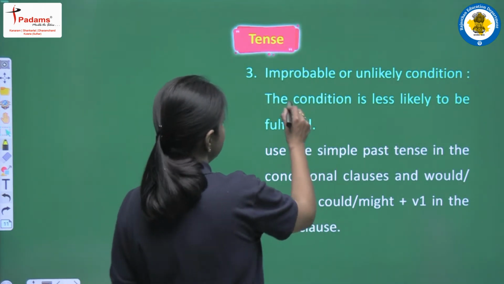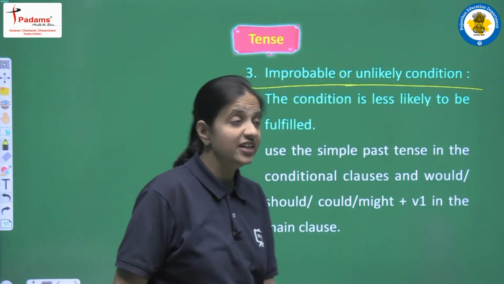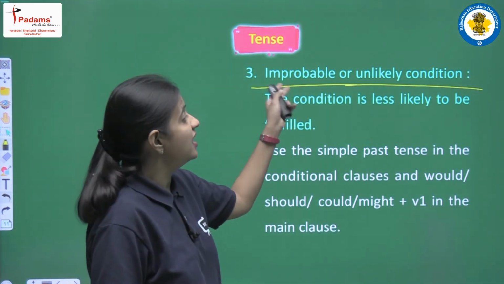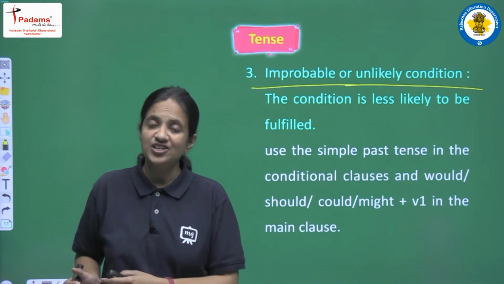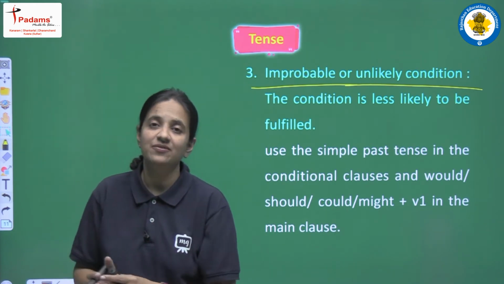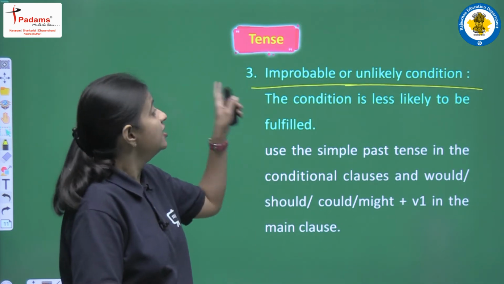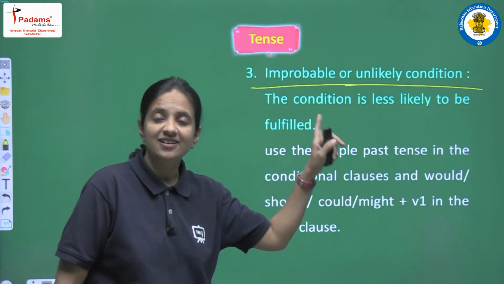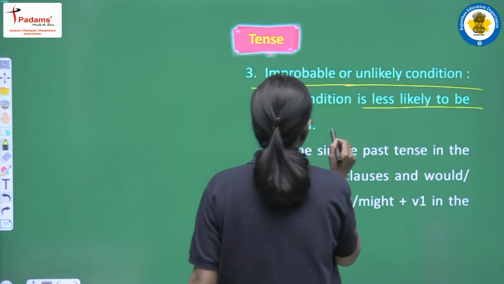Moving on, we are having the third conditional sentence. So this is known as improbable, or we can say unlikely condition. So this condition is less likely to be fulfilled, right? So earlier when we read the open condition, in that condition we read that the condition has the possibility of being fulfilled, but an improbable or unlikely condition is a condition that is less likely to be fulfilled.